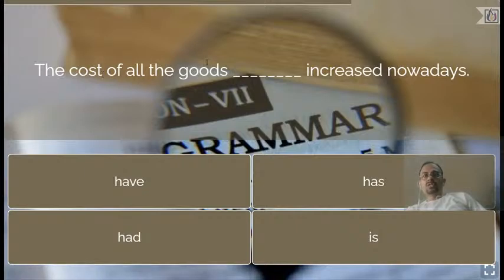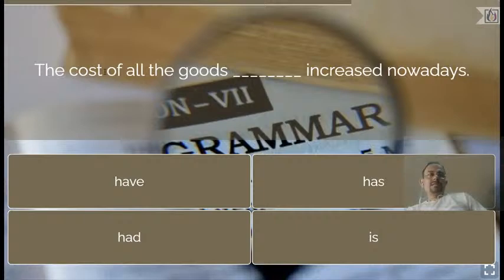Do not think that goods is plural, so the verb should be had. No. Sometimes the verb follows the subject which is away from it. Always remember, here goods is not the subject, the subject is the cost, which is singular, therefore the verb should be singular.